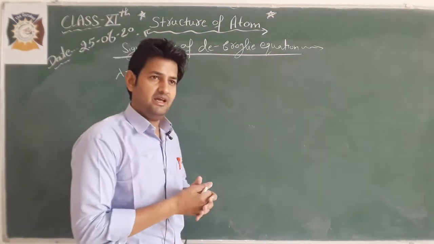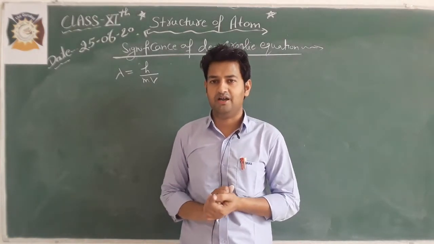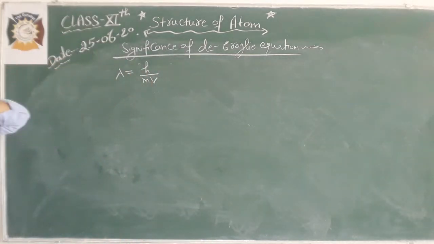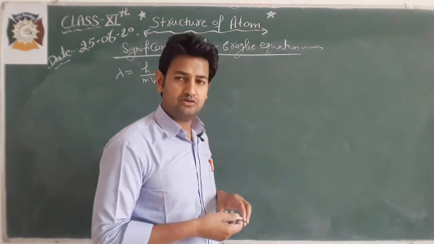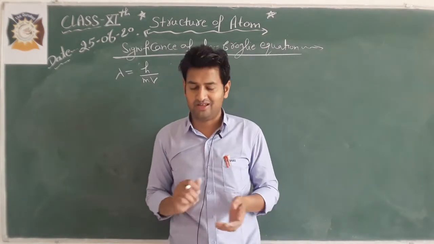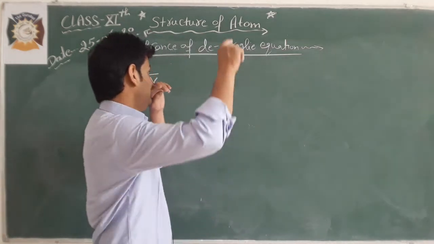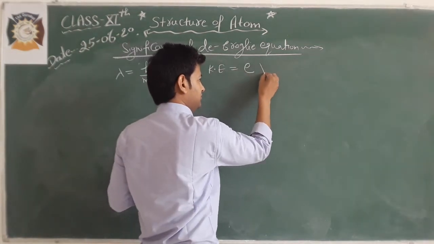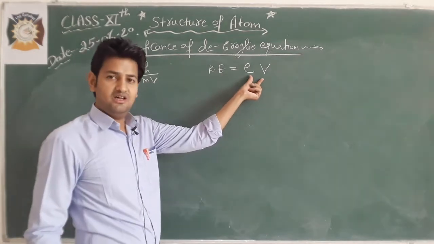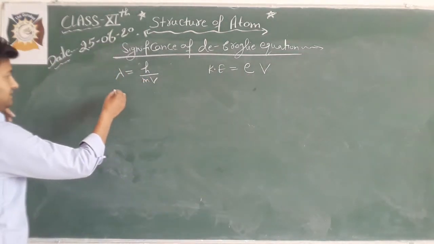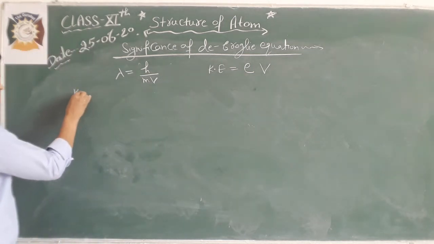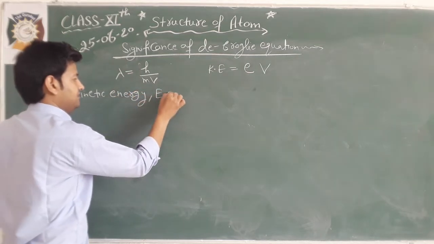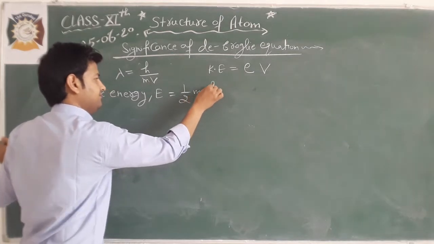When we apply a potential V to accelerate a beam of electrons, then the kinetic energy of the electron will be equal to the charge on the electron into the potential that is applied across the beam of electrons. Now, as we know, the formula of kinetic energy E will be equal to half mv square.